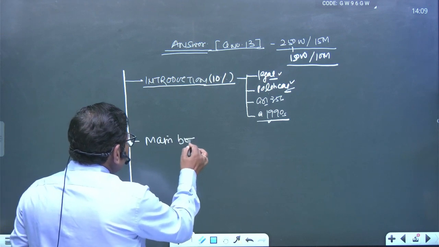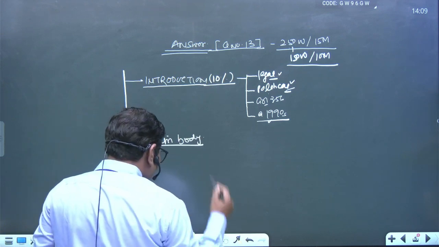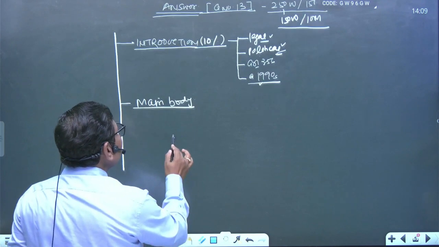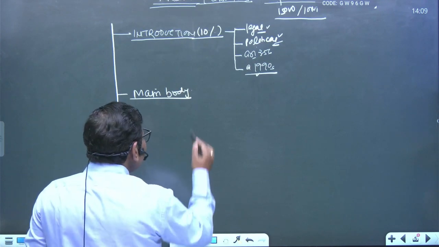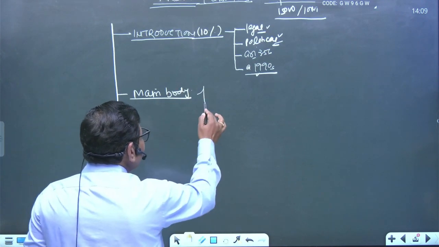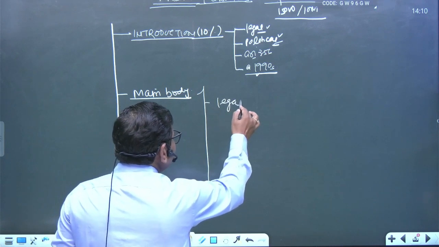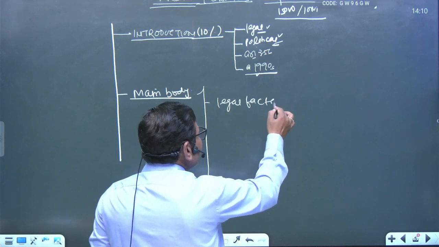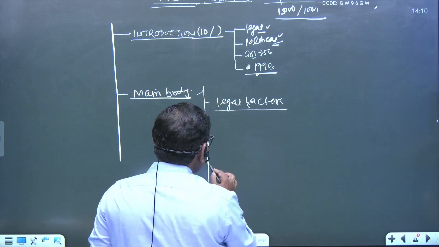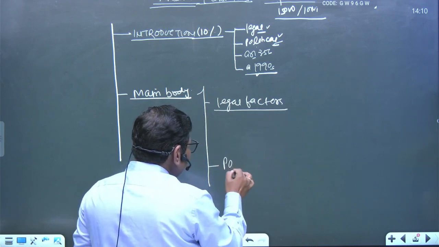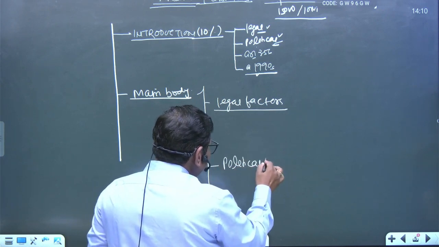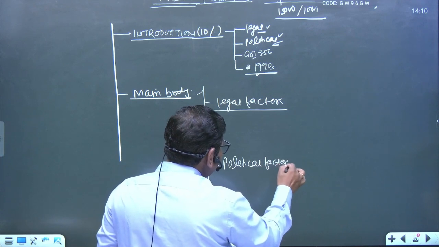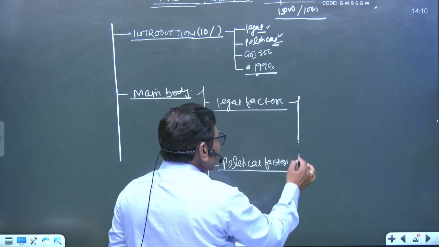Main body is concerned. That is the essence of the question. Main body may be divided into how many parts here? Two parts. One is called the legal factors, right? And another important is said to be what? That is the political factor. Legal factors, you know very well.